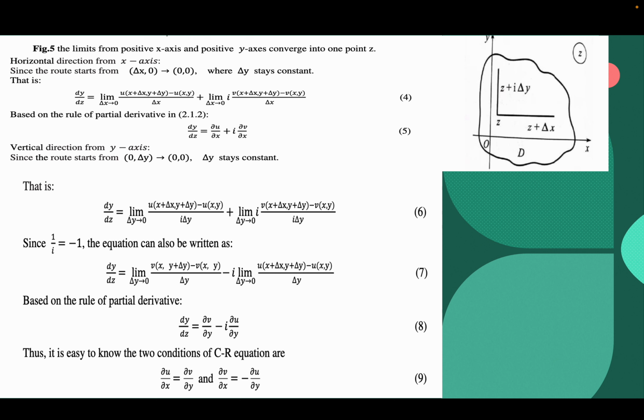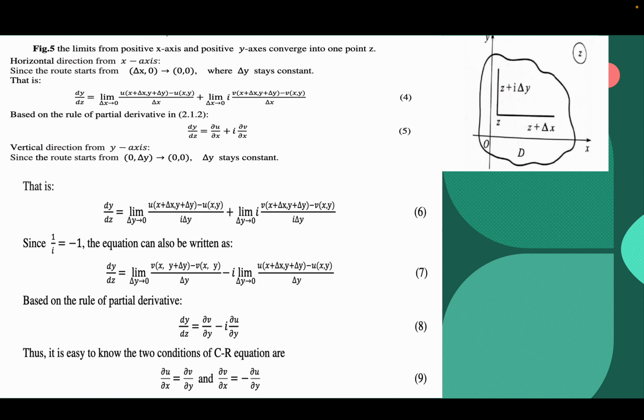Vertical direction from the y-axis: since the route starts from (0, delta y) to (0, 0), delta x stays constant, that is, df/dz = limit as delta y tends to 0 of [u(x + delta x, y + delta y) - u(x,y)] / (i delta y) + limit as delta y tends to 0 of i [v(x + delta x, y + delta y) - v(x,y)] / (i delta y), named as equation 6.